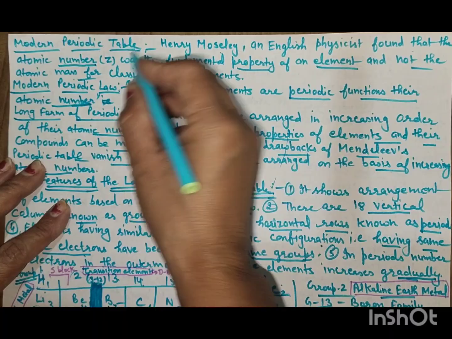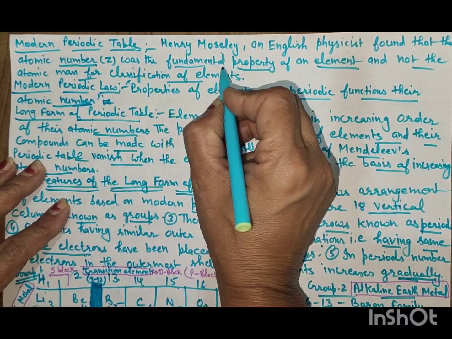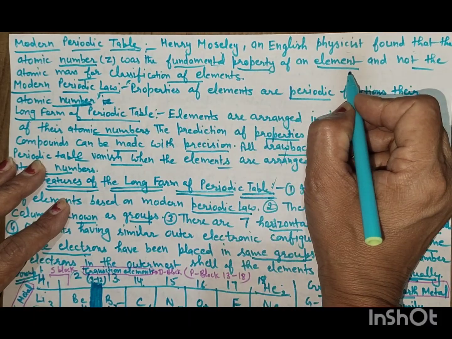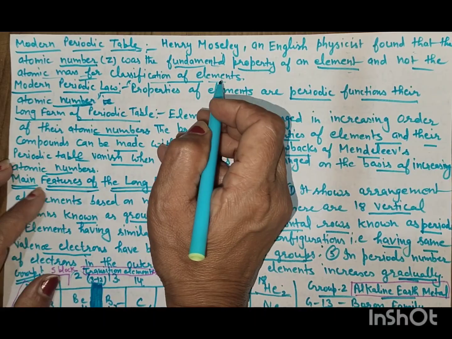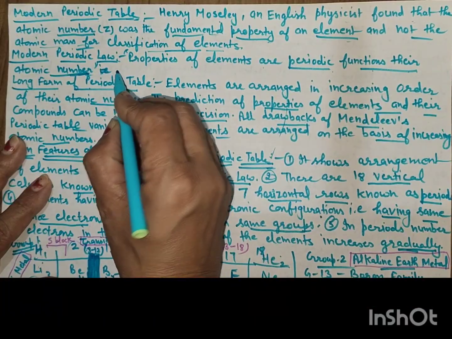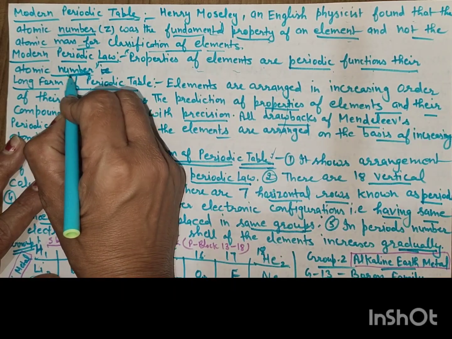Modern periodic table. Henry Moseley, an English physicist, found that the atomic number was the fundamental property of an element, and not the atomic mass, for the classification of elements. The modern periodic law: properties of elements are the periodic functions of their atomic number.